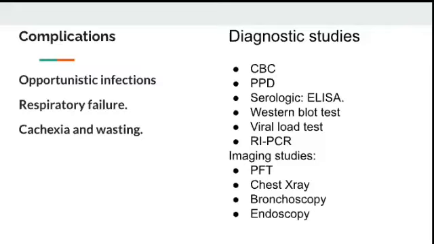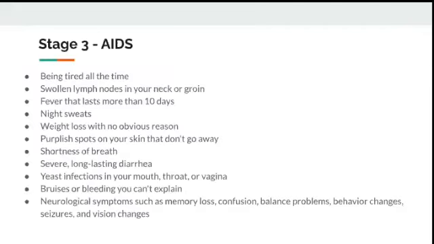So you can see in stage 3, the patient will become tired all the time, with fever, night sweats, weight loss, shortness of breath. They cannot do even very small activities, and sometimes have neurological symptoms like memory loss, confusion, balance problems, behavior changes. So everything becomes very severe.